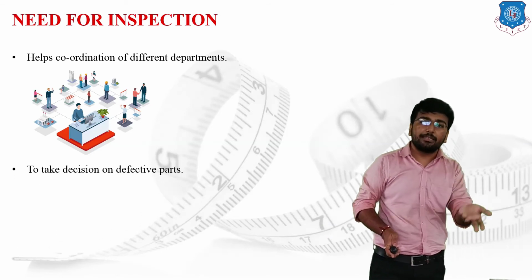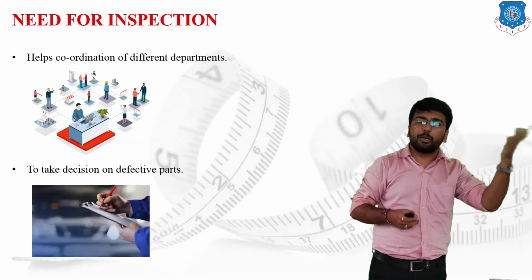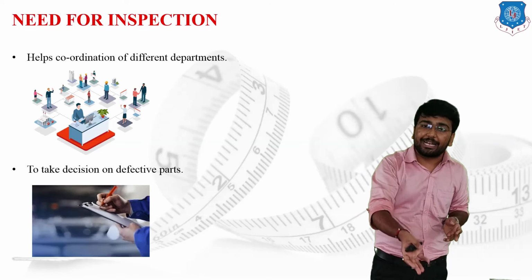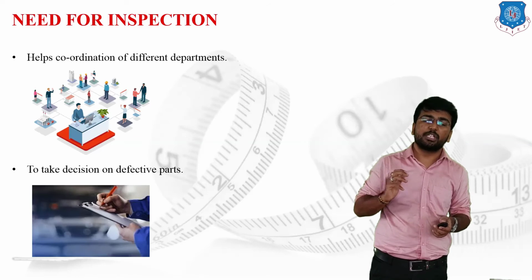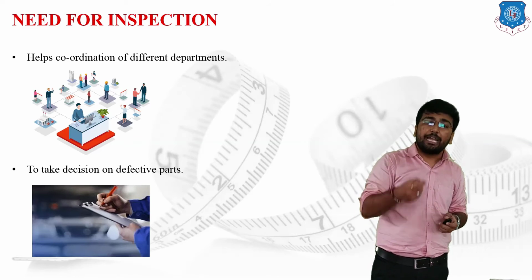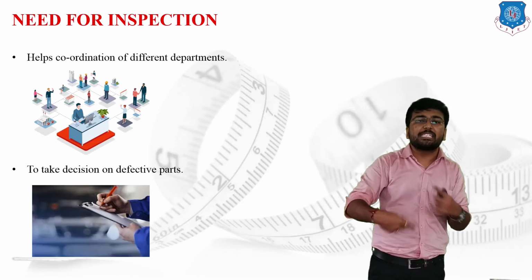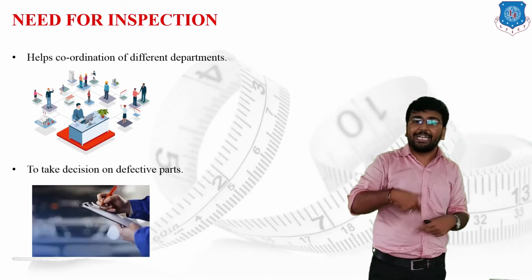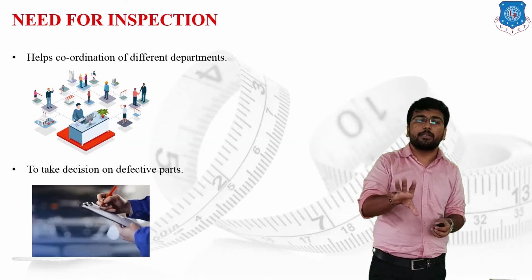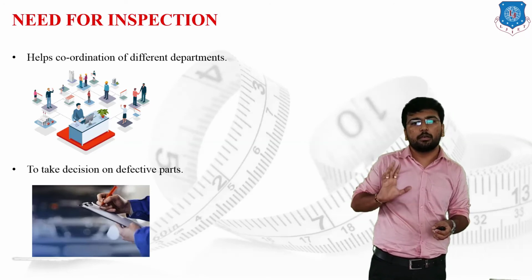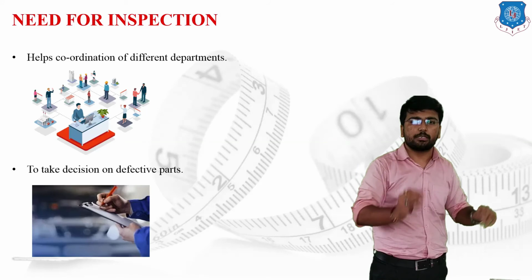And last but not least, inspection helps to take decisions on defective parts. You have heard many examples where so-and-so company has provided a number of units to the market, and overnight they have pulled back the whole lot just because of defective parts. If a company finds such defective parts in the market, it has to do inspection repetitively. After the inspection, if the company comes to know that the part is really defective, then what will the company do? The company will pull the lot from the market back to the industry warehouse, and the whole lot is sent to scrap.